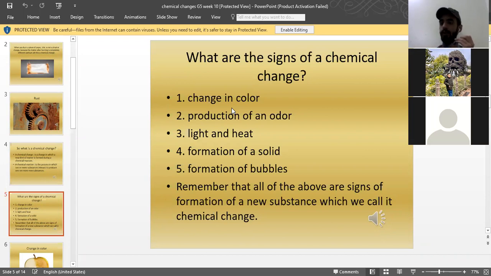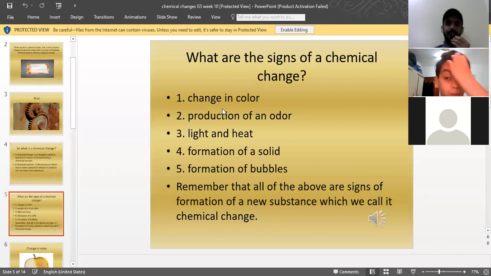Chemical change could be of millions of types, but we are giving the simplest kind of symptoms of the chemical change here. Change in color. Production of odor means production of some smell. If chemical change has happened, you might smell something different. Light and heat, some light might be produced like in nuclear weapons or a nuclear blast.